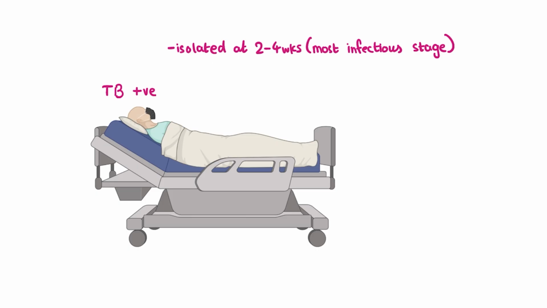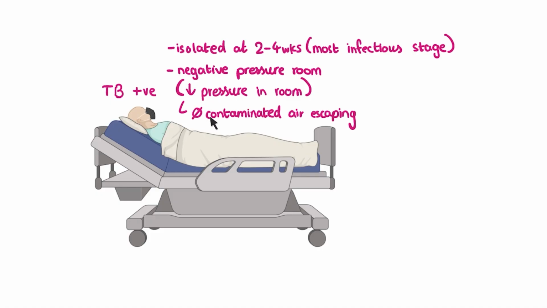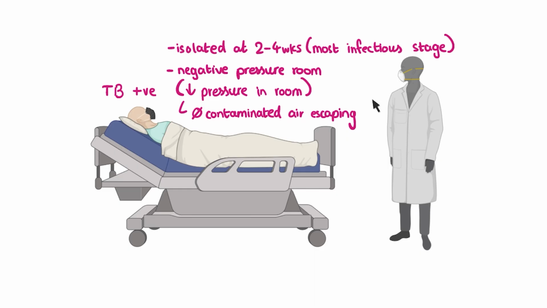This isolation, ideally, is done in a negative pressure room, meaning that the air pressure inside the room is going to be lower than the air pressure of the environment outside. This prevents the contaminated air from the room from escaping and mixing with the air outside, and therefore spreading the disease. Now, while this patient is in isolation, whenever anyone enters their room, such as a healthcare worker for example, we're going to make use of personal protective equipment, or PPE, to prevent the spread of the TB from the patient to the other person.